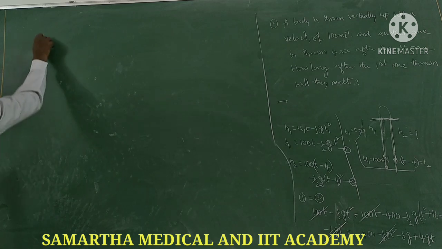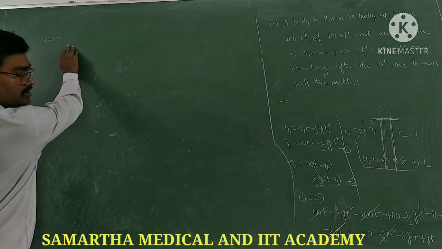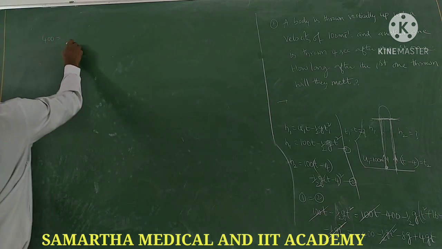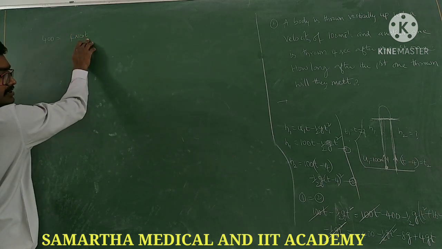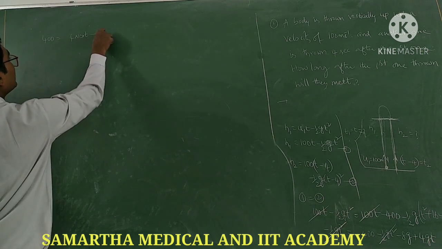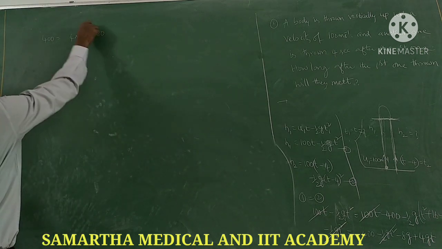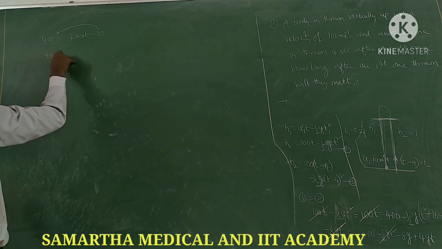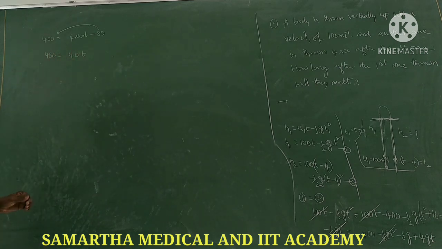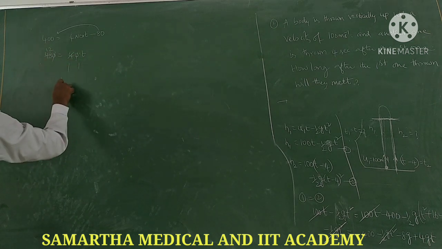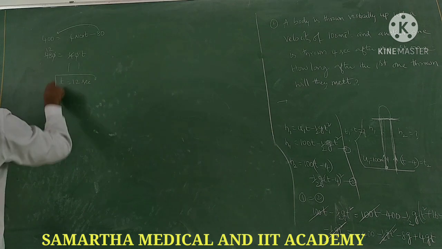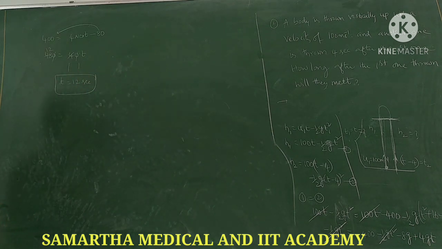Now 400 is equal to minus 8g plus 4gt. 4g into t, 4g is 40, minus 8g is 80. Send this to the left side. So 480 is equal to 40t. So t is equal to 12 seconds. After the first body is thrown, both of them will meet at t equal to 12 seconds.